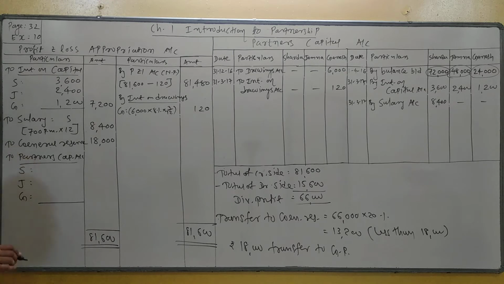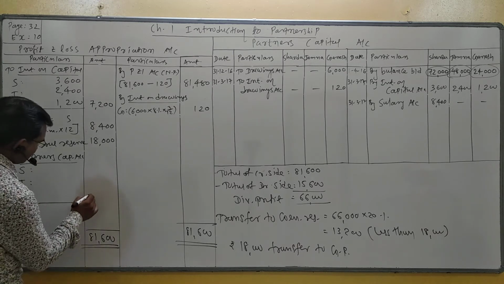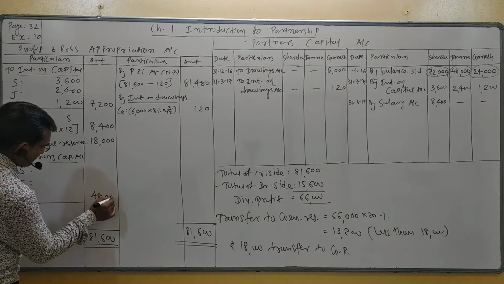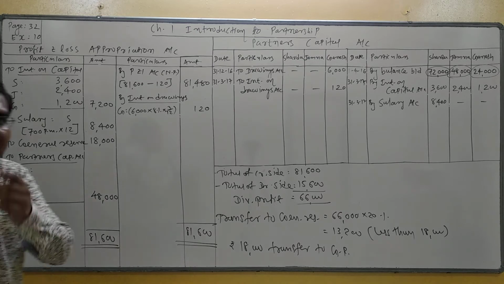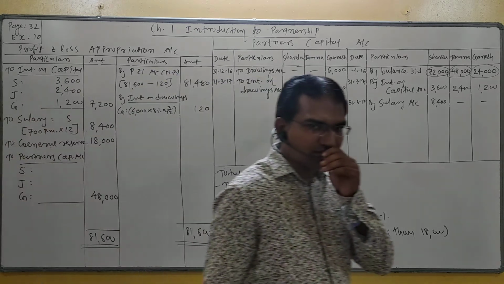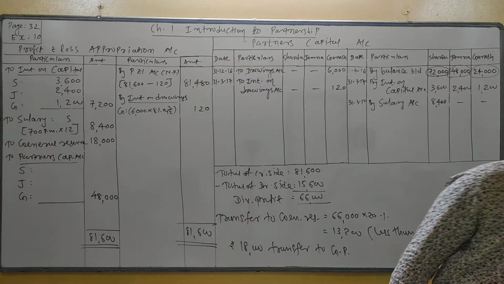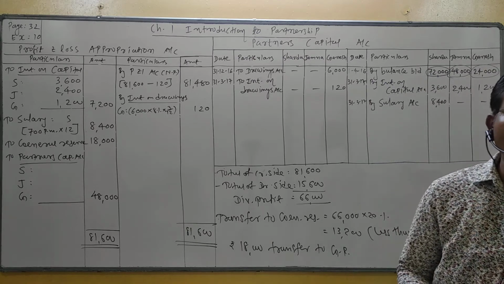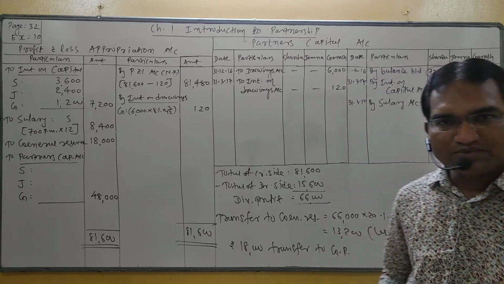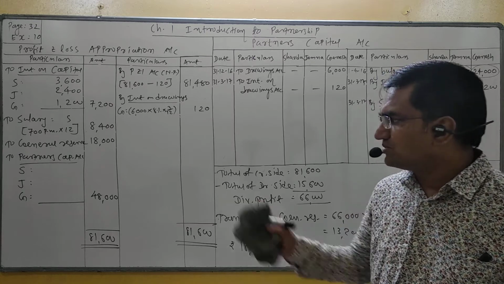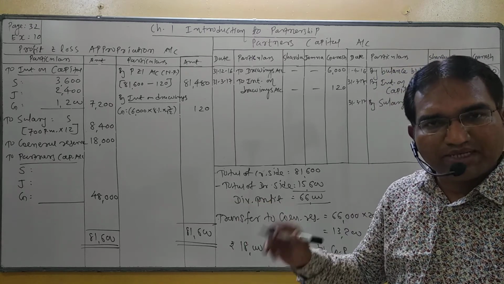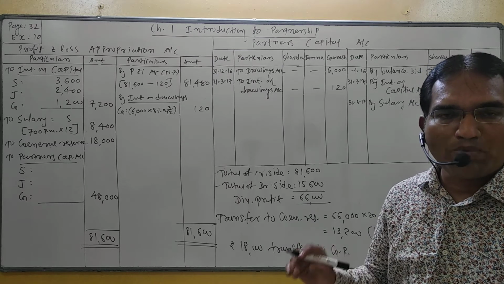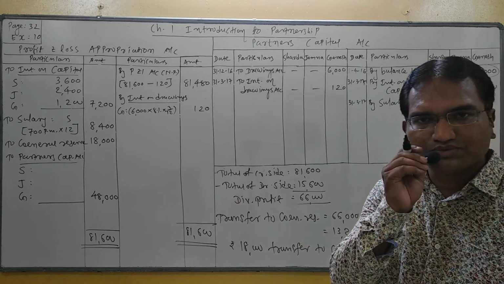How much is the difference? The difference is 48,000. Remember that this 48,000 is not distributed between partners in equal proportion. You are given that half of the profit is distributed in equal proportion and the remaining half in opening capital ratio.